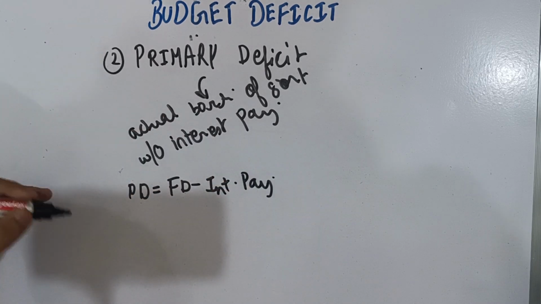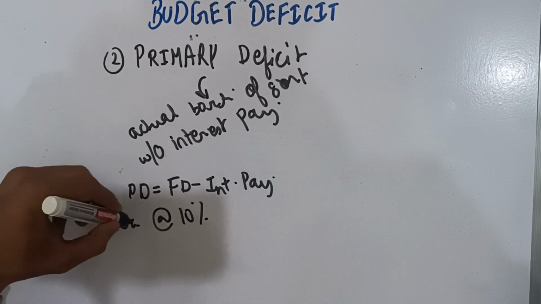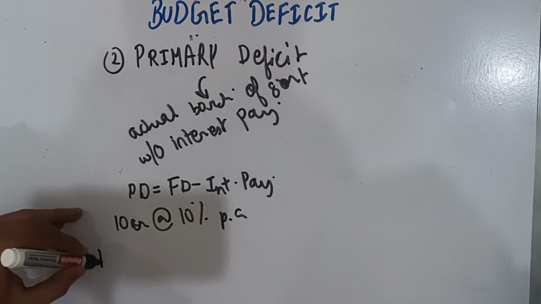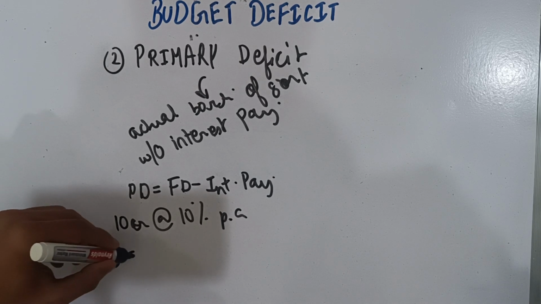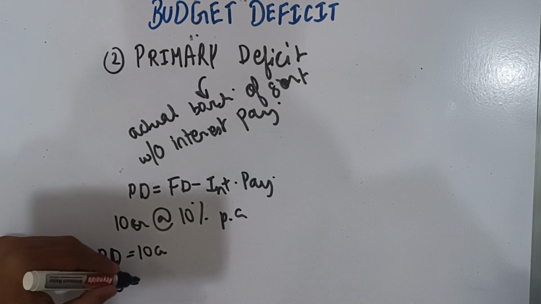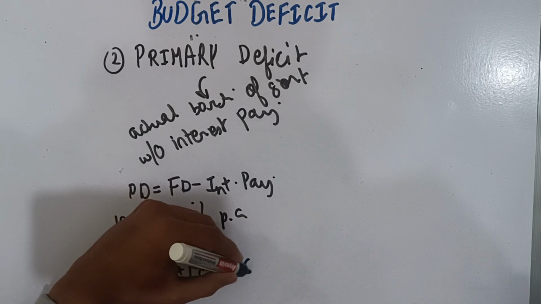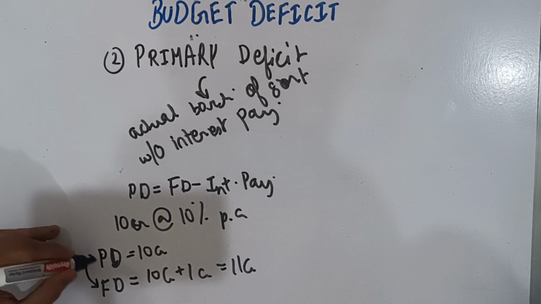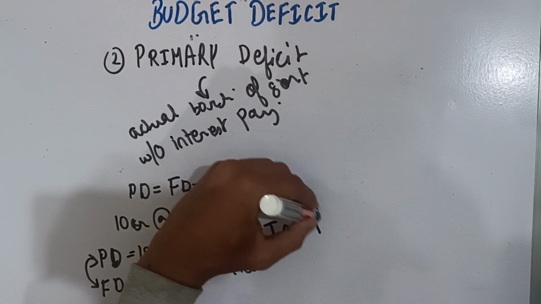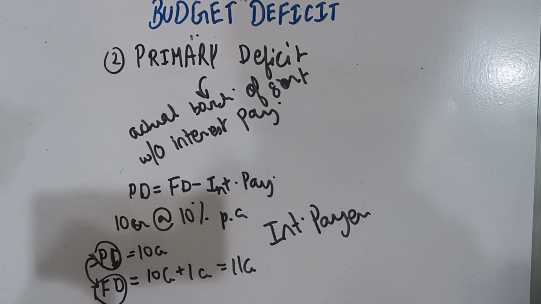For example, if the government takes a loan of 10 crore at 10% per annum, the primary deficit would be 10 crore. But the fiscal deficit would be 10 crore plus the interest, that is 1 crore for the annum, that is 11 crore. This is the major difference between primary deficit and fiscal deficit. The difference is just the interest payment, which is included in fiscal deficit but not in primary deficit.